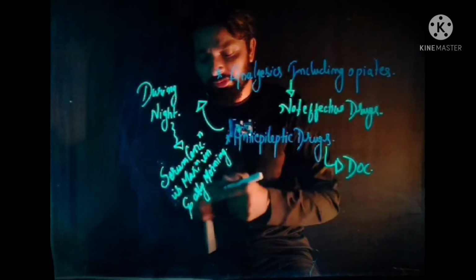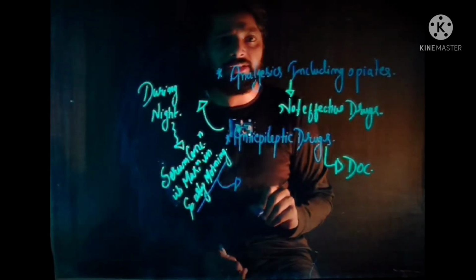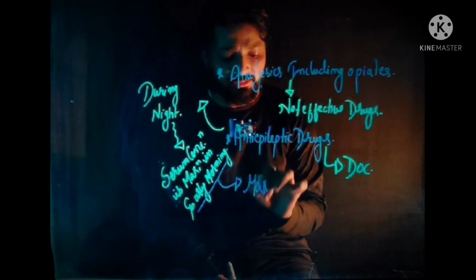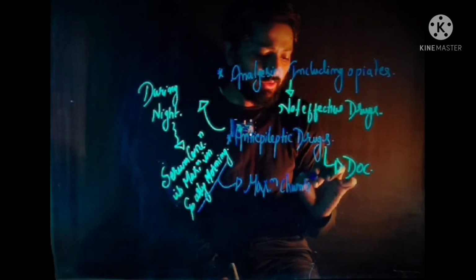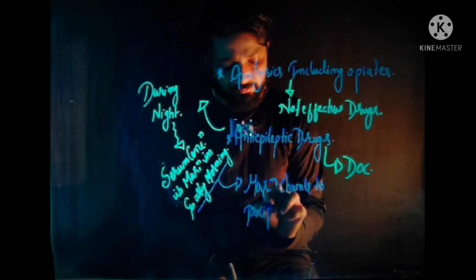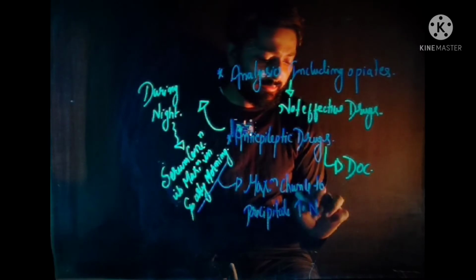And early morning is the time with the maximum chance of precipitating trigeminal neuralgia pain.